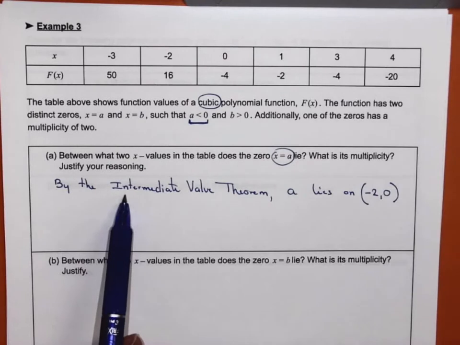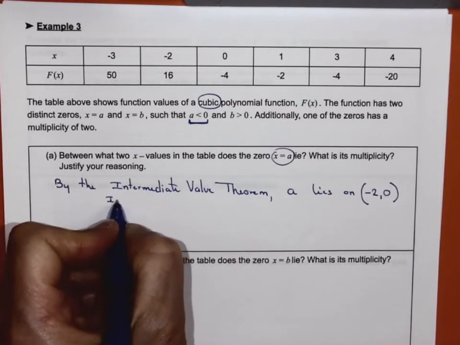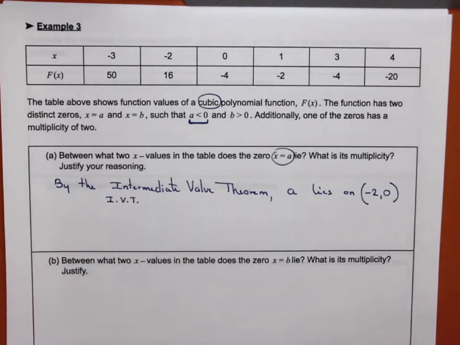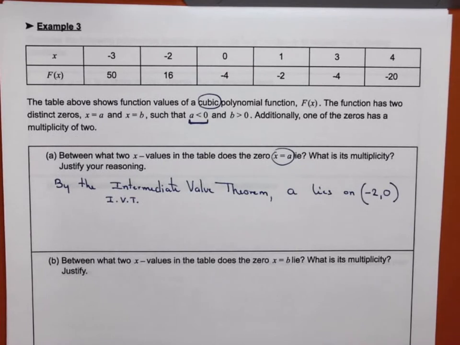Now, why? What does the intermediate value theorem say? By the way, this one can be written in short as IVT, and we're going to use that quite a bit. The IVT says if your function is continuous, well, this is a polynomial, therefore it is continuous. So first condition met, right?